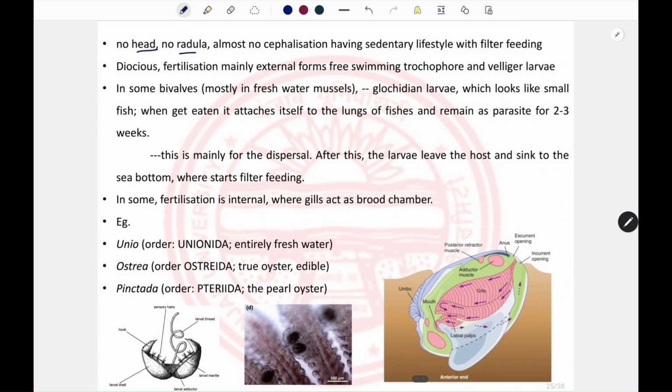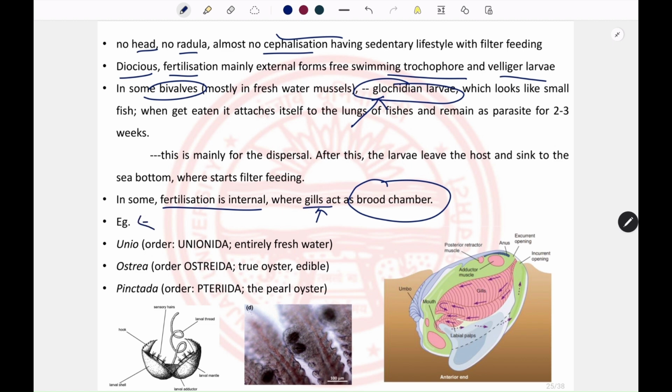There is no head, radula, or cephalization in the case of bivalves. They are dioecious. The fertilization is mainly external, and they have the swimming trochophore and the veliger larvae. And in some bivalves there is a specialized veliger, known as glochidium larva. We have already covered this larva in the general characteristics. However, in some cases the fertilization is internal. Here the gill provides the area where the eggs hatch and acts as the brood chamber. So examples of bivalves are Unio, Ostrea, and Pinctada.